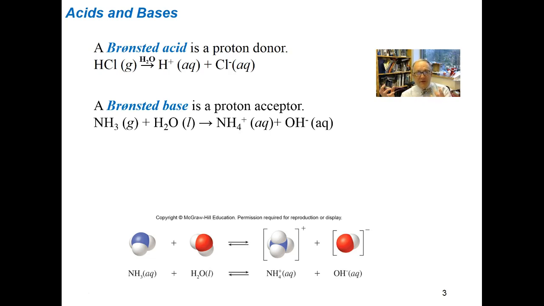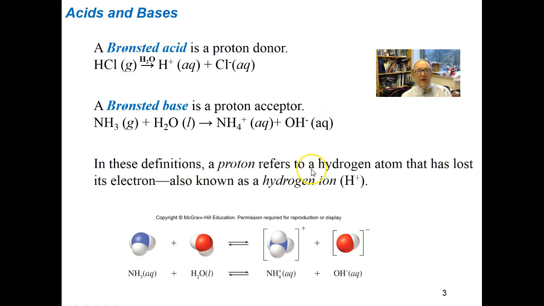The ammonia picks up a hydrogen, so it goes from trigonal pyramidal to being tetrahedral ammonium, NH4 plus, and the hydroxide ion is left over. So in these definitions, remember, a proton refers to a hydrogen atom that's lost its electron. So it's known as a hydrogen ion.